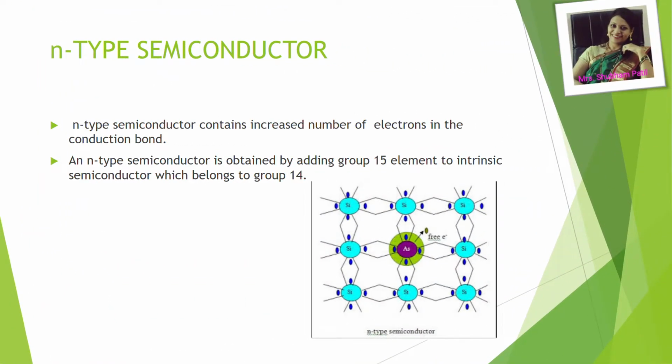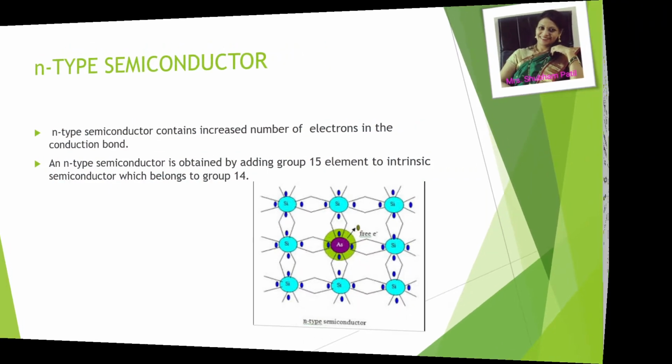So in N type of semiconductor, an increased number of electrons are observed in the conduction band. N type of semiconductor is obtained by adding a group 15 element to an intrinsic semiconductor which belongs to group 14. So these are blue colored silicon atoms. Silicon belongs to group 14, in which we'll add an impurity of group 15 element.